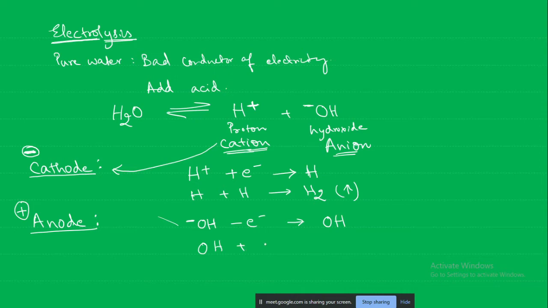Two OH radicals will combine together to form water plus monoatomic oxygen. Two monoatomic oxygens will combine together to form diatomic oxygen, which will be liberated as a gas. So basically, at the cathode the hydrogen gas will be released, and at the anode the oxygen gas will be released.